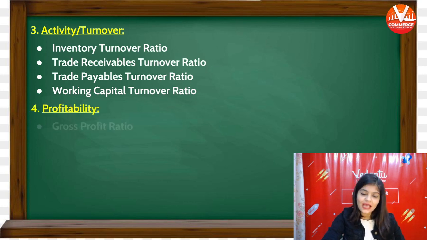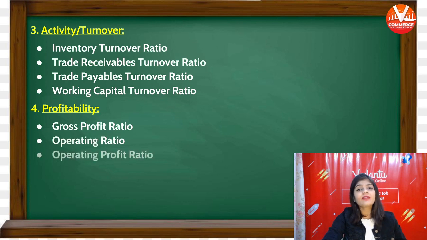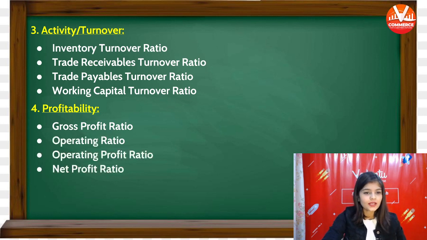And the last type of ratio is profitability ratio, which is further divided into 5 types. So we will discuss this later. Profitability ratio is divided into gross profit ratio, operating ratio, operating profit ratio, net profit ratio, and one more, ROI, return on investment ratio.